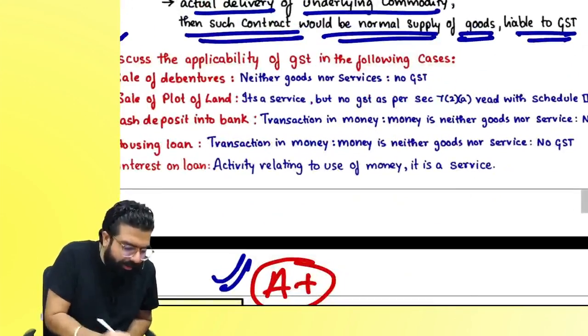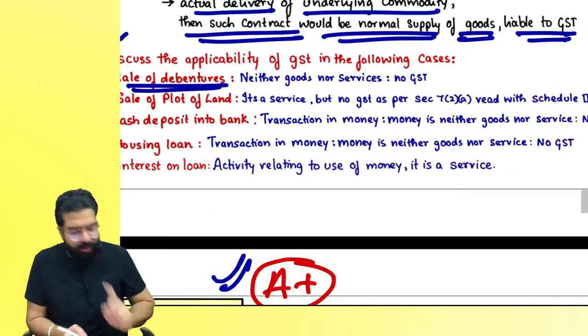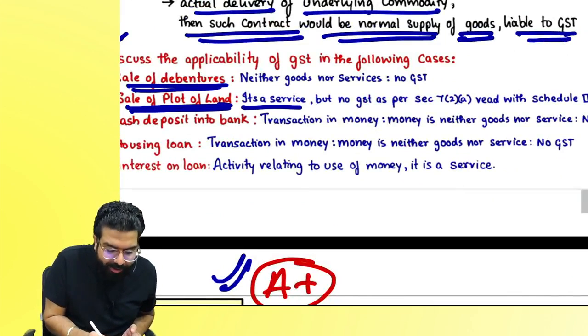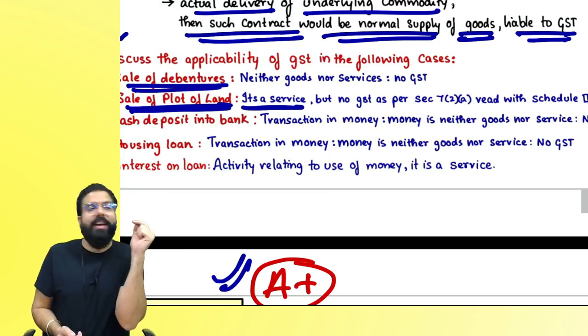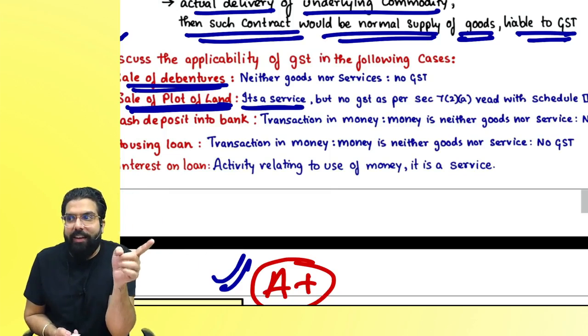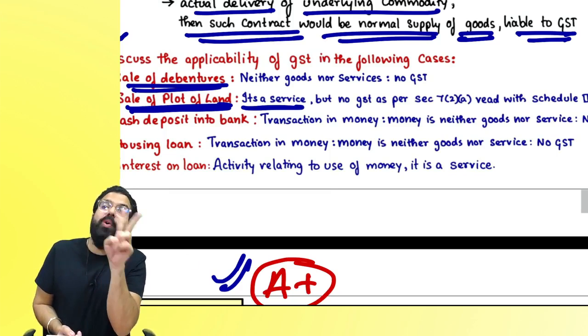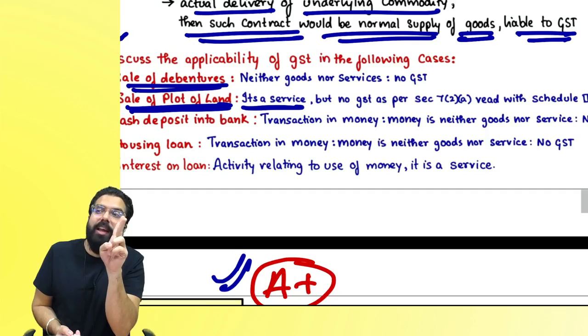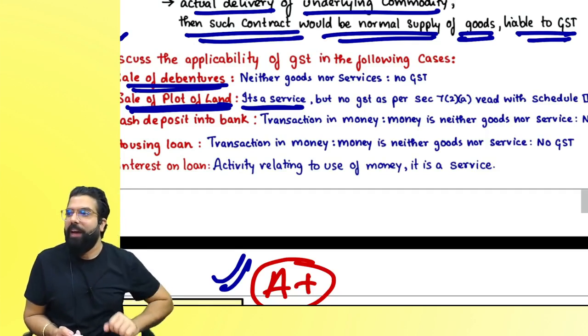I have gone ahead and given some examples over here. Debenture. Debentures are neither goods nor service, no GST. Sale of plot of land, it's a service because immovable property is a service. And in the supply chapter, you will be learning that, sir, sale of plot of land, although a service, but in section number 7(2), it has been told that when you sell land, because stamp duty comes, GST will not come. Are we clear, everyone?